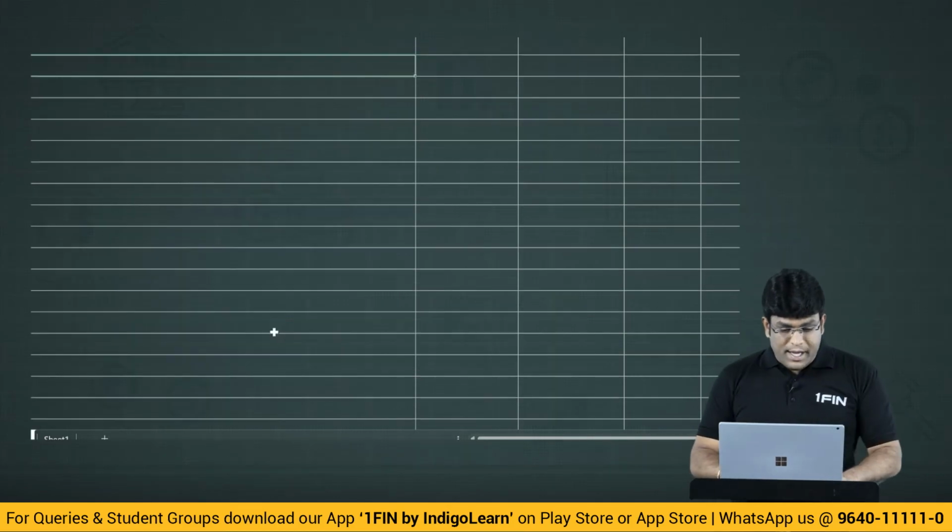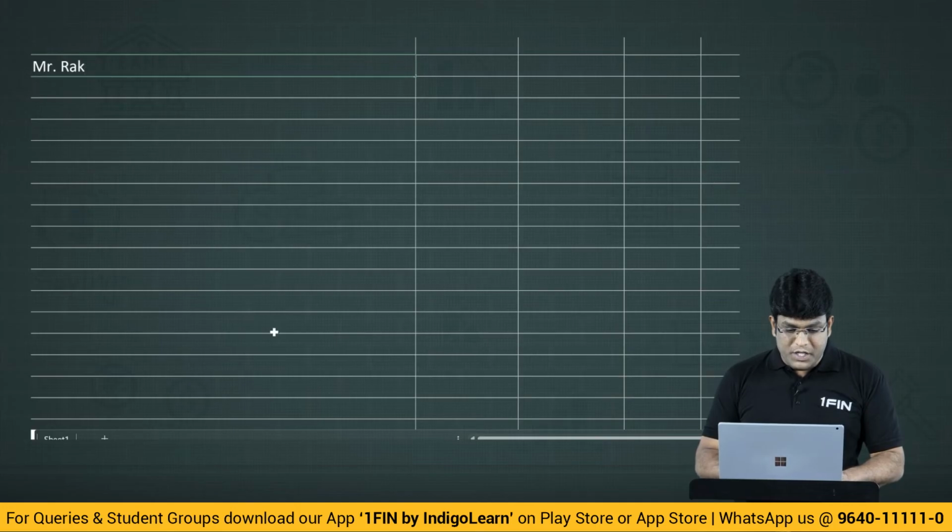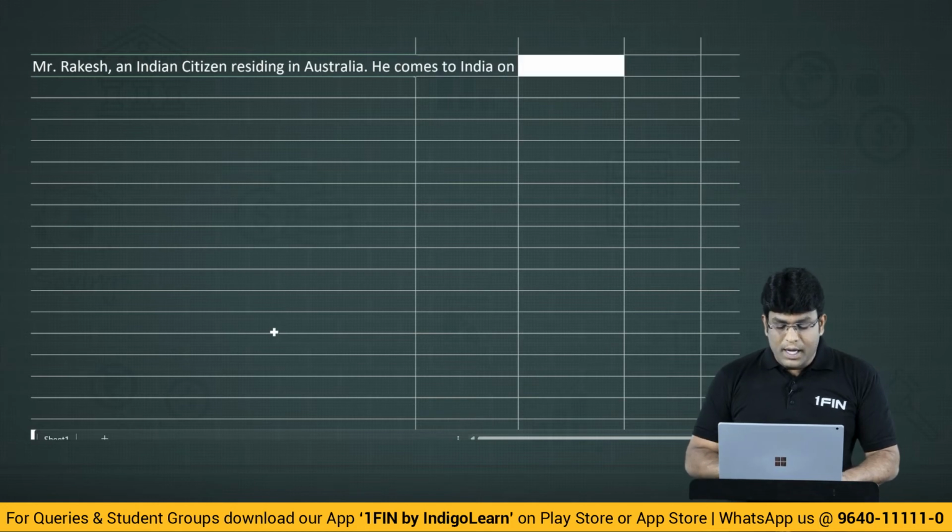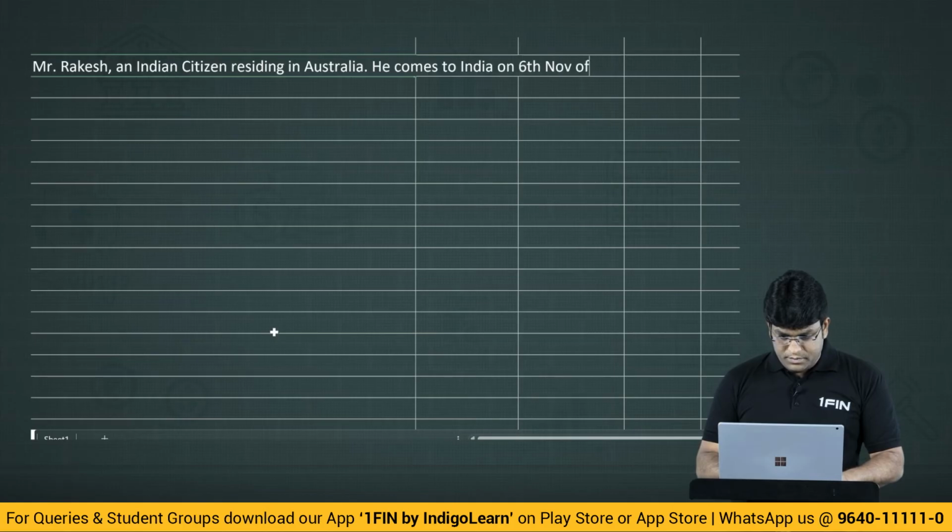Come on. So let us say there is one person, Mr. Rakesh, an Indian citizen residing in Australia. He comes to India on 6th of November of previous year.